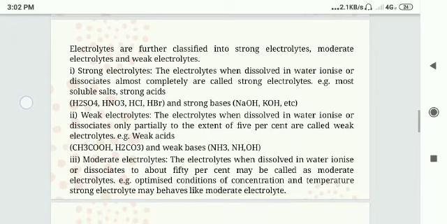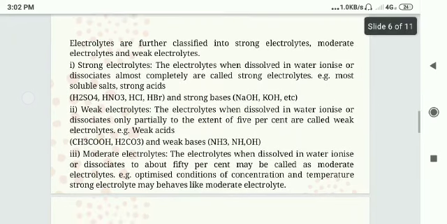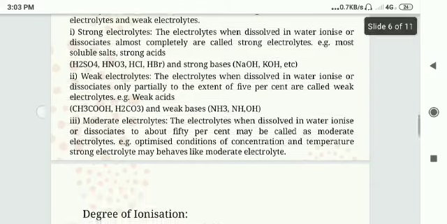For example, weak acids and weak bases, such as acetic acid, H2CO3, NH3, NH4OH, etc. Moderate electrolytes: the electrolytes which, when dissolved in water, ionize or dissociate to about 50% are called moderate electrolytes. Under optimized conditions of concentration and temperature, a strong electrolyte may behave like a moderate electrolyte.